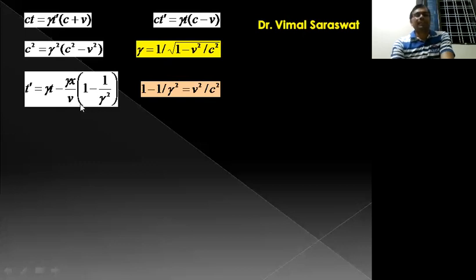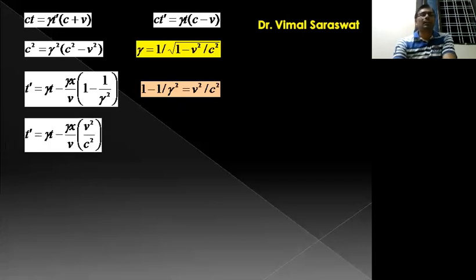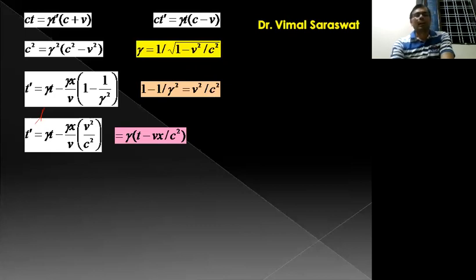Now if we replace this 1 minus 1 upon gamma square by v square by c square, then t dash equal to gamma t minus gamma x upon v, and in bracket v square by c square. Now if we cancel this v by this v, then t dash is equal to gamma t minus gamma vx upon c square, or t dash equal to gamma into t minus vx by c square.